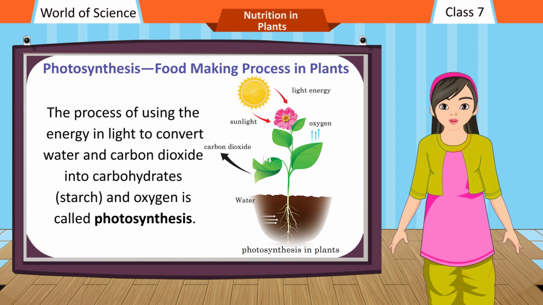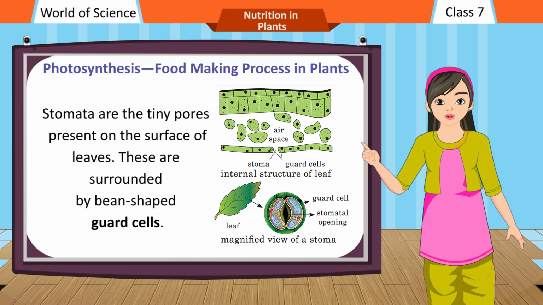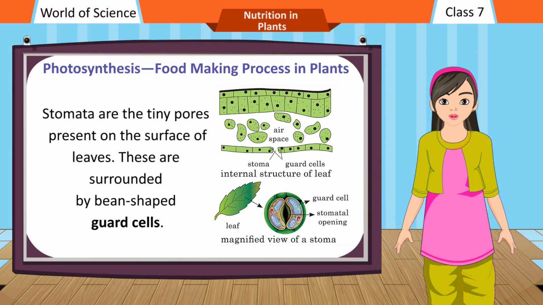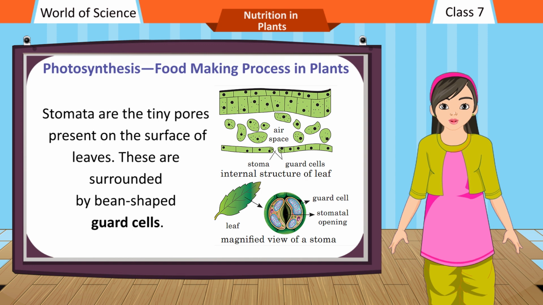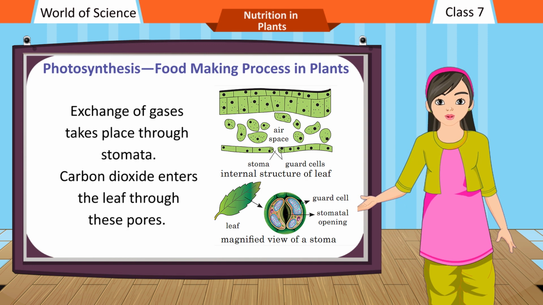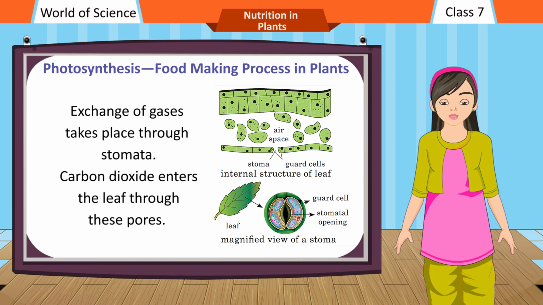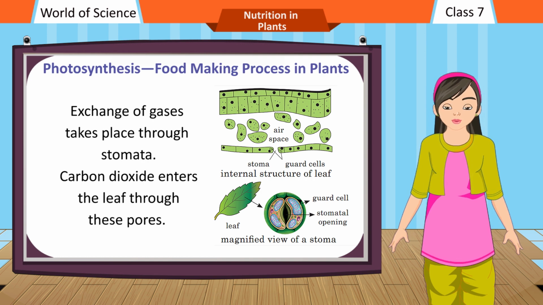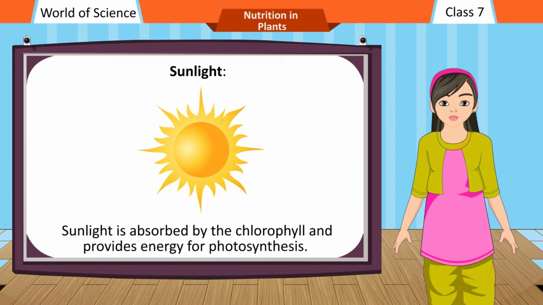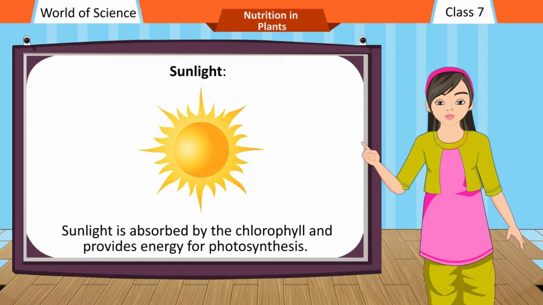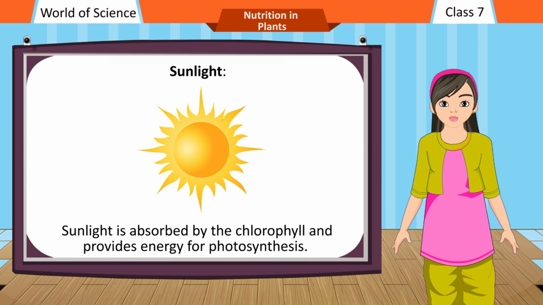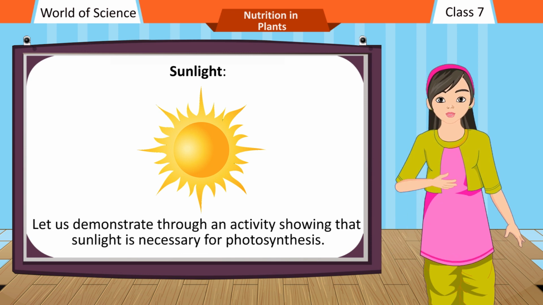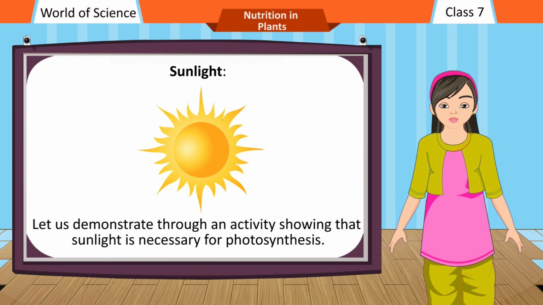called photosynthesis. Stomata are the tiny pores present on the surface of leaves. These are surrounded by bean-shaped guard cells. Exchange of gases takes place through stomata. Carbon dioxide enters the leaf through these pores. Sunlight is absorbed by the chlorophyll and provides energy for photosynthesis. Let us demonstrate through an activity showing that sunlight is necessary for photosynthesis.